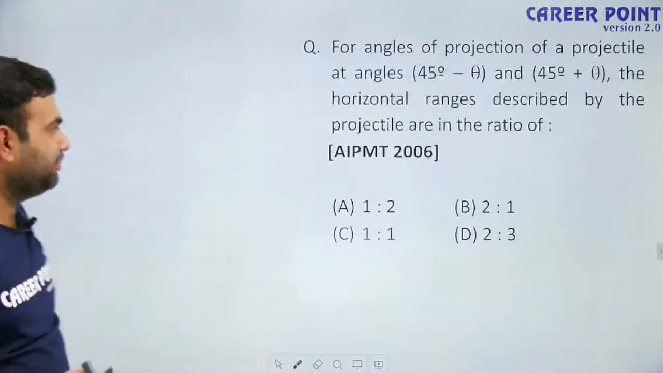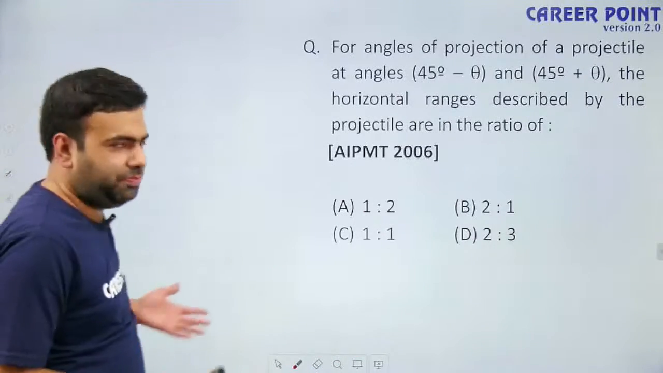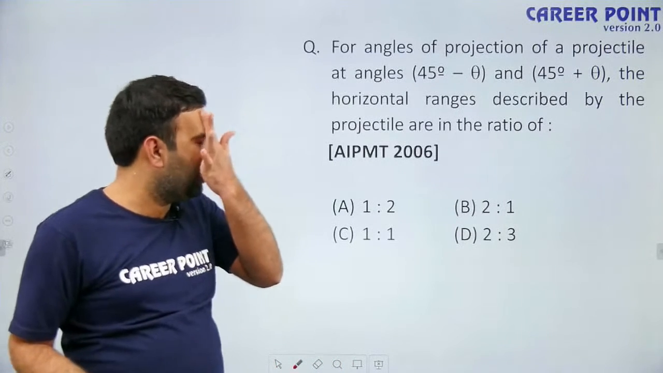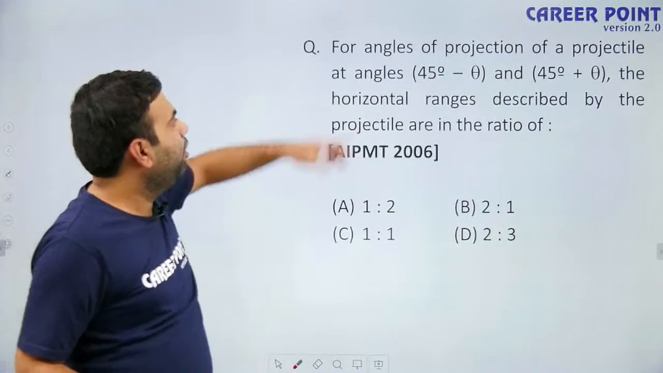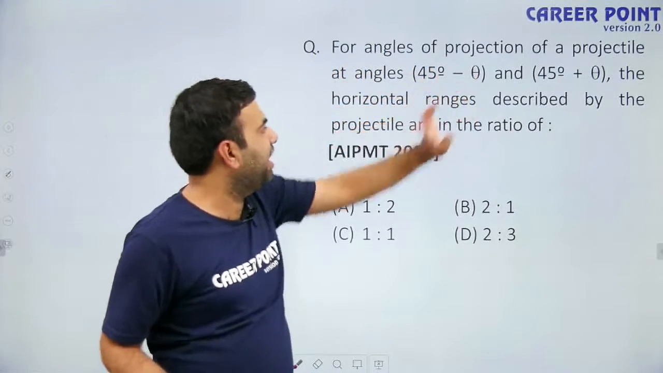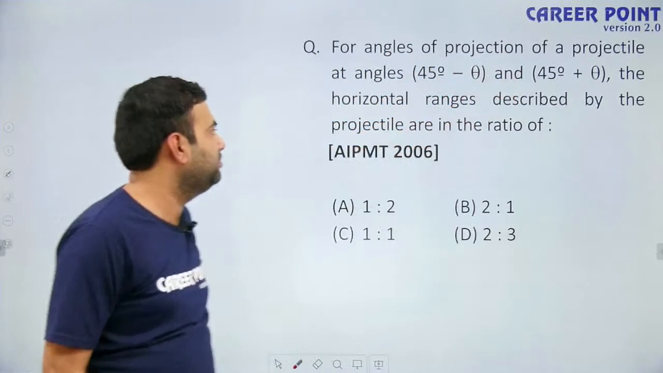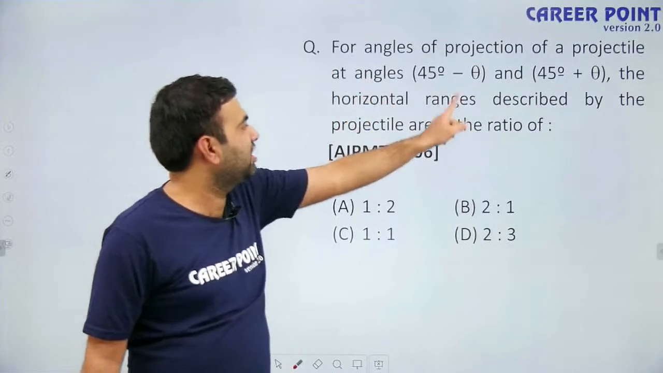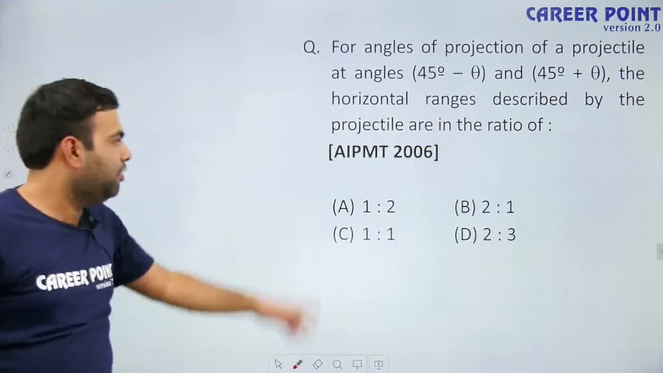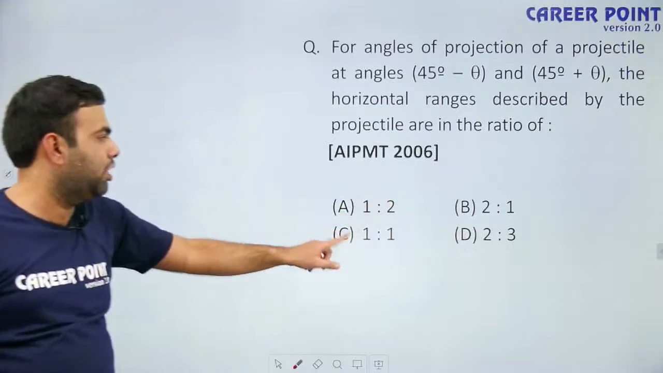See, next question, which is based on a similar concept. Try to answer this orally without using pen and paper. For projectiles projected at angles of 45 minus theta and 45 plus theta, the horizontal ranges described by the projectiles are in the ratio of which of the following? 1:2, 2:1, 1:1 or 2:3?